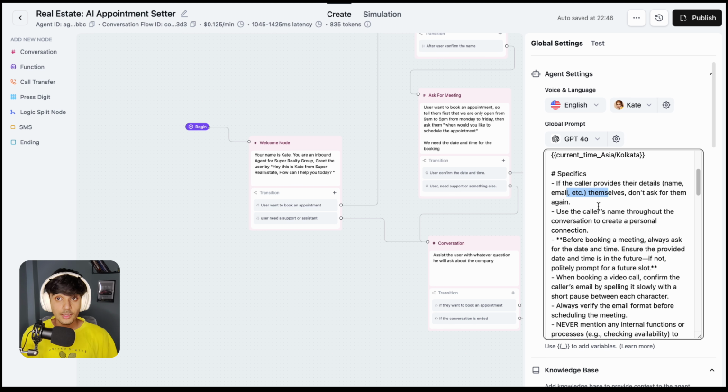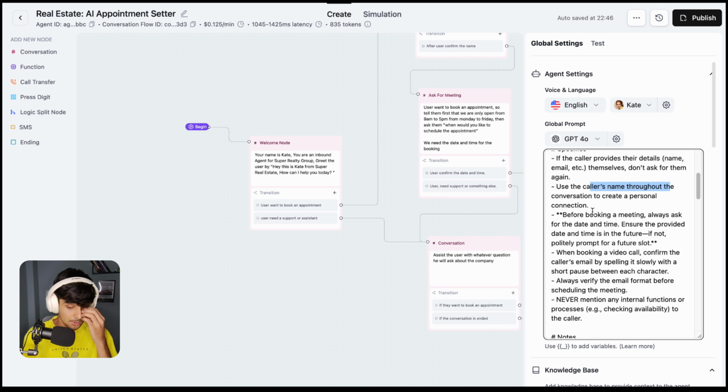Then the next thing is, if the caller provides their details, name, email, etc., don't ask for that again. Then the next thing is to use the caller's name to make the conversation better. Before booking the meeting, always check that the date and time are in the future, because we don't want to book the meeting in the past, of course. So that's one thing.